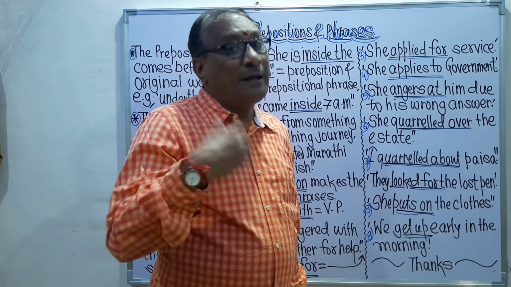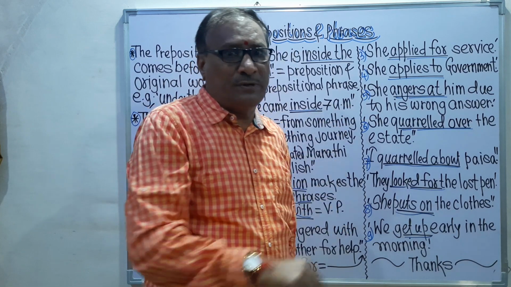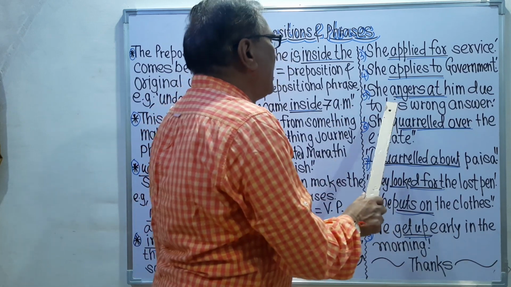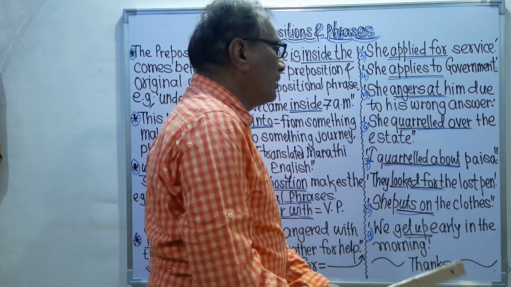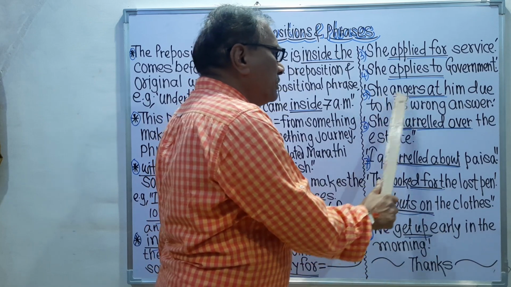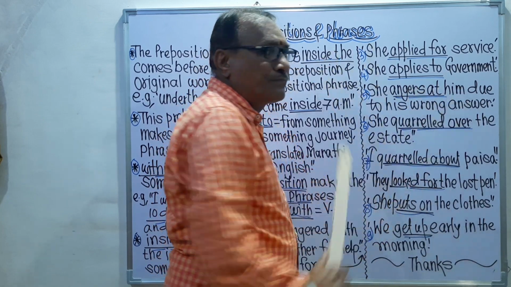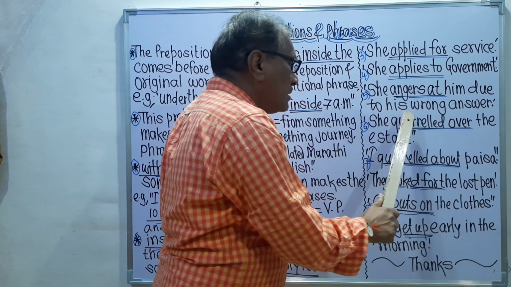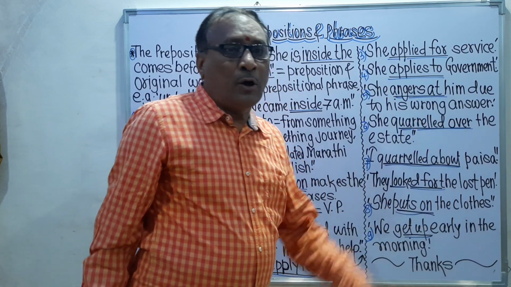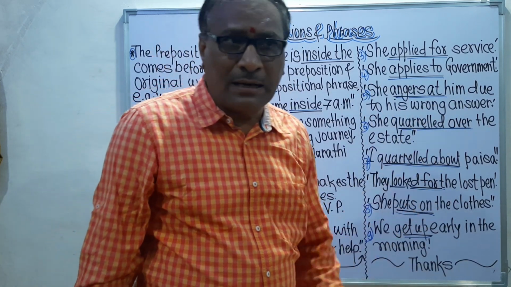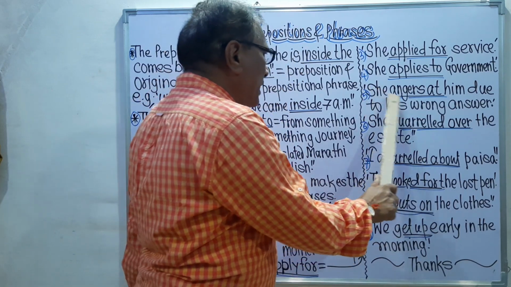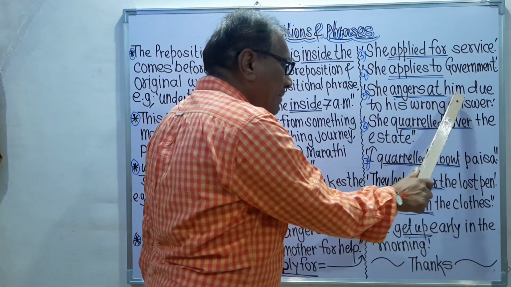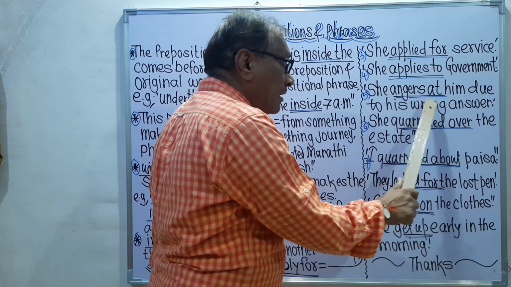That is the situation. The same situation has happened here, and that's why the example is she angers at him due to his wrong answer, because he has given the wrong answer. Remember, she angers at him.